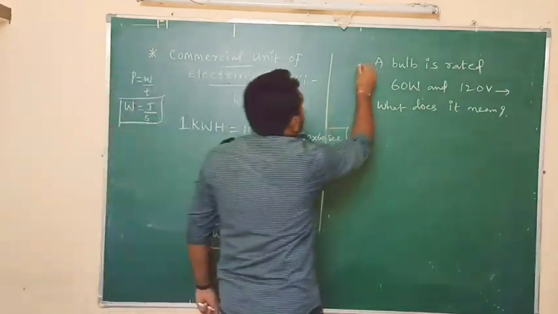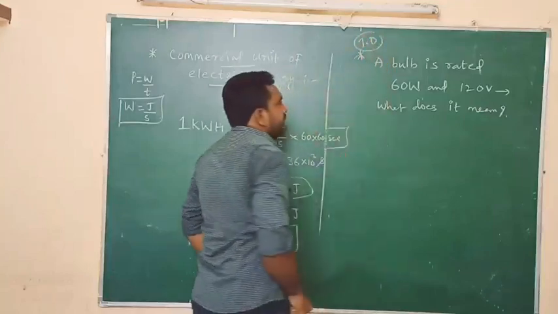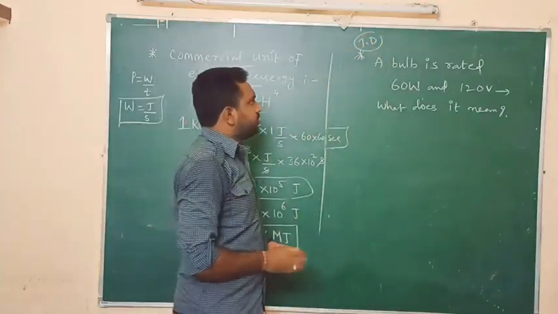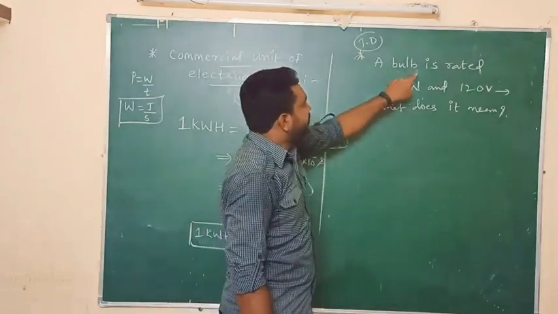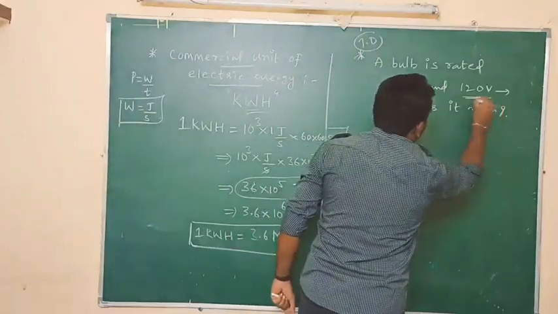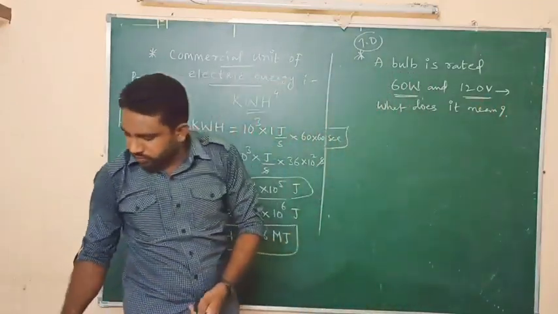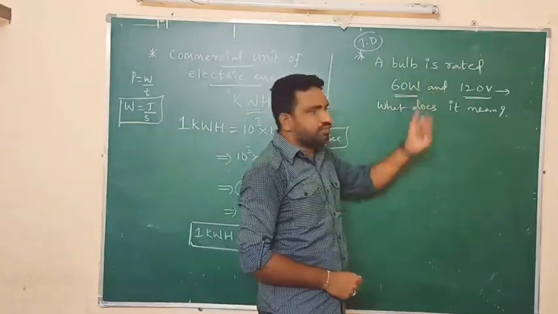Next we will see one more topic here. This is the think and discuss question given in your textbook. So what is the question here? A bulb is rated 60 watts and 120 volts. So what does it mean? What is the meaning of these terms?